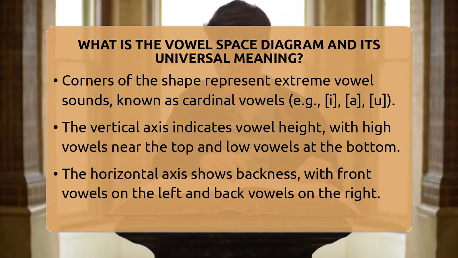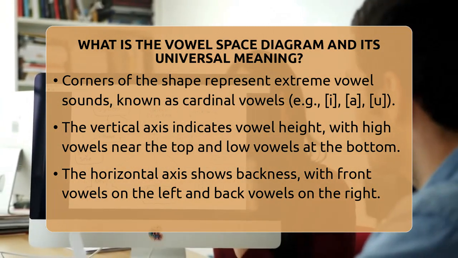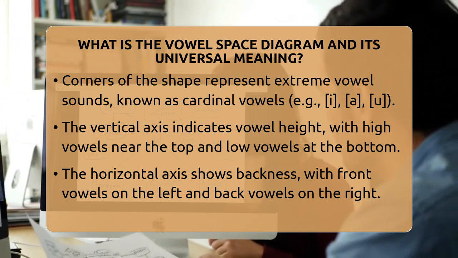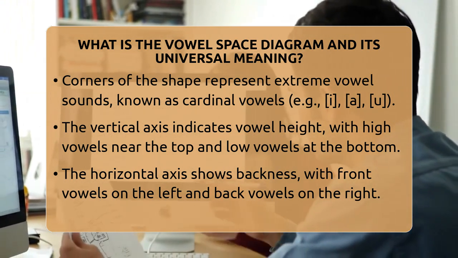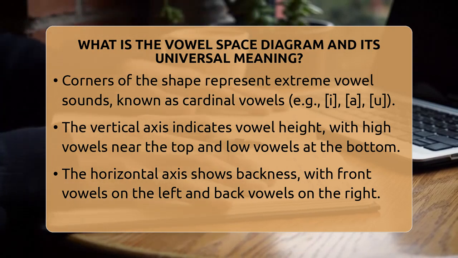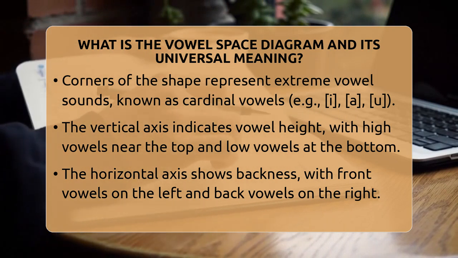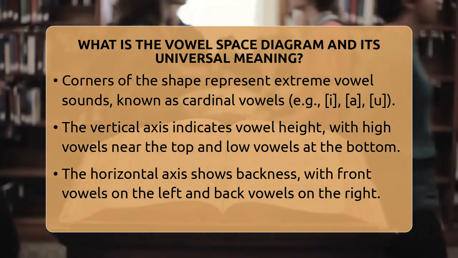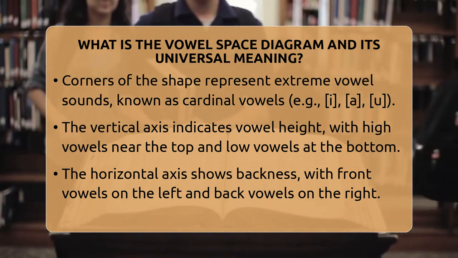The vertical axis shows vowel height. High vowels like I and U are made with the tongue close to the roof of your mouth. Low vowels like A are made with the tongue far from the roof. Mid vowels sit in between. The horizontal axis shows backness. Front vowels like I are made with the tongue toward the front of your mouth. Back vowels like U are made with the tongue toward the back. Central vowels are in the middle of this space.